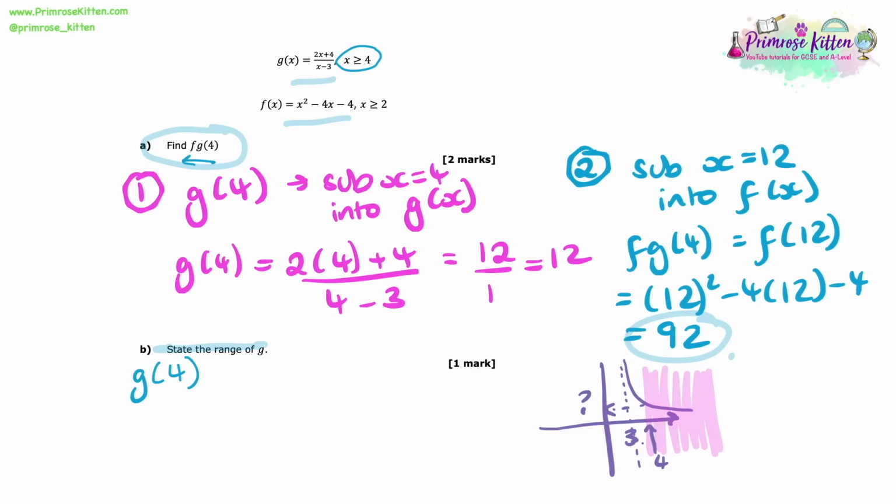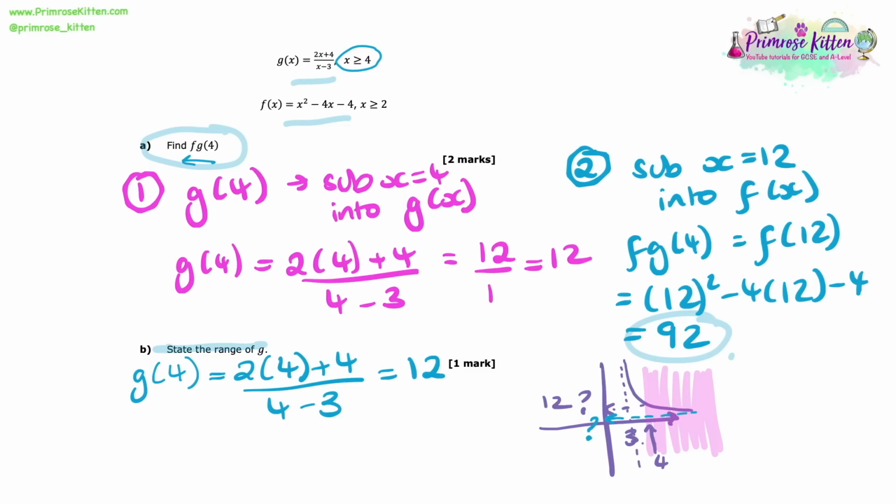So if we substitute into g(4) and do 2 times 4 plus 4 over 4 minus 3, which we already did in part A, we get 12. So that there is the y coordinate when x is equal to 4. And if you look at the shaded region, that is the biggest value of y that we have there. After that, you can see we have another asymptote, but we're not quite sure where that asymptote lies. We need to find that out.